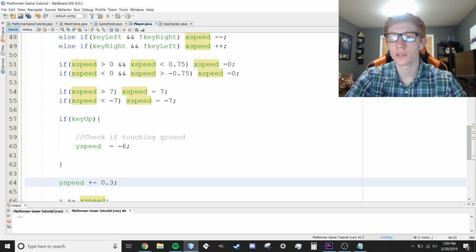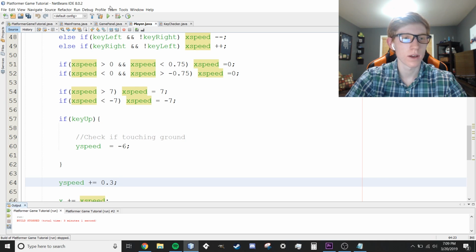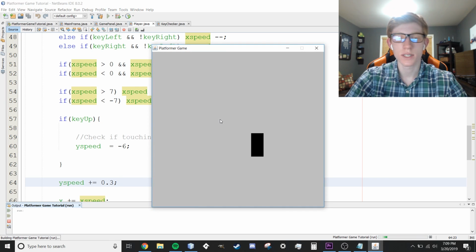So I think everything else is collision checking. Yeah. So let's run this. Again, I'm forgetting to close out of my things on the bottom there. You can see now we have jumping and gravity. You can just jump all you want because there's no collision set up or anything like that yet. But there's jumping and gravity. We can use W to go up, and S doesn't actually do anything. We could do super jumping or crouching, things like that, in the future if we wanted to. So that's that.